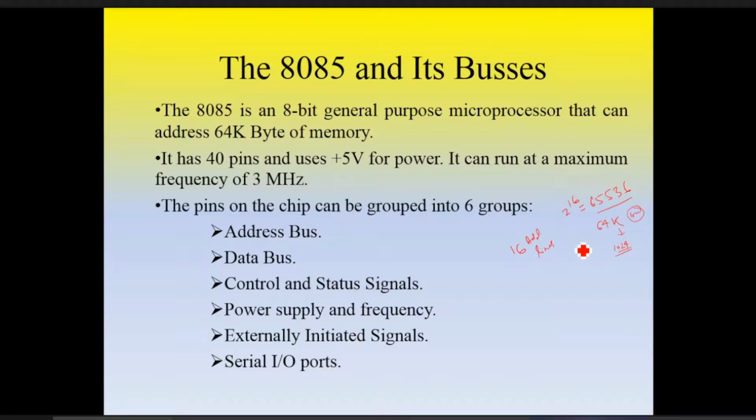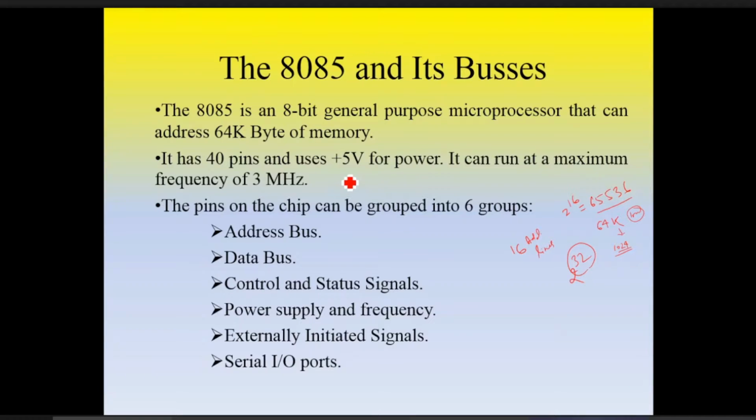So for any processor, not for this only, depending on address lines, we can calculate the memory. Suppose we have 32 address lines. So the total memory is 2 raised to 32. Depending on that, we can find out the memory size for that particular processor.